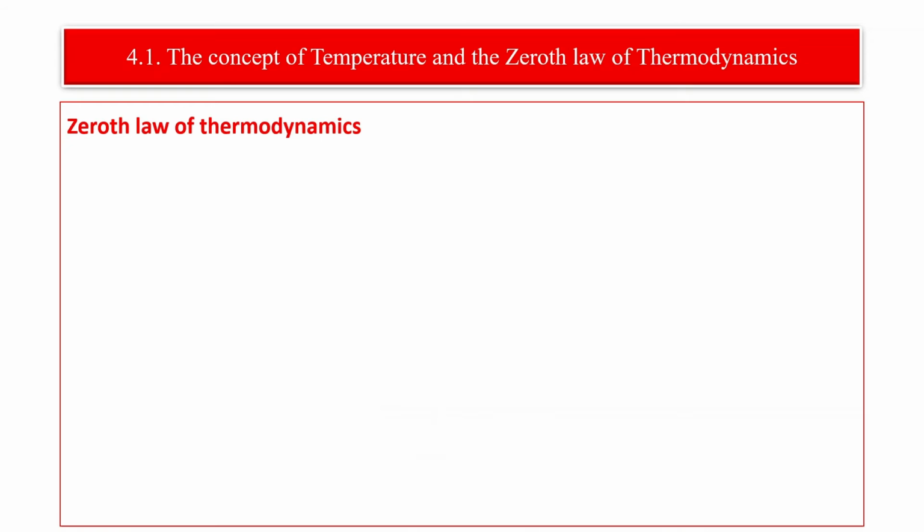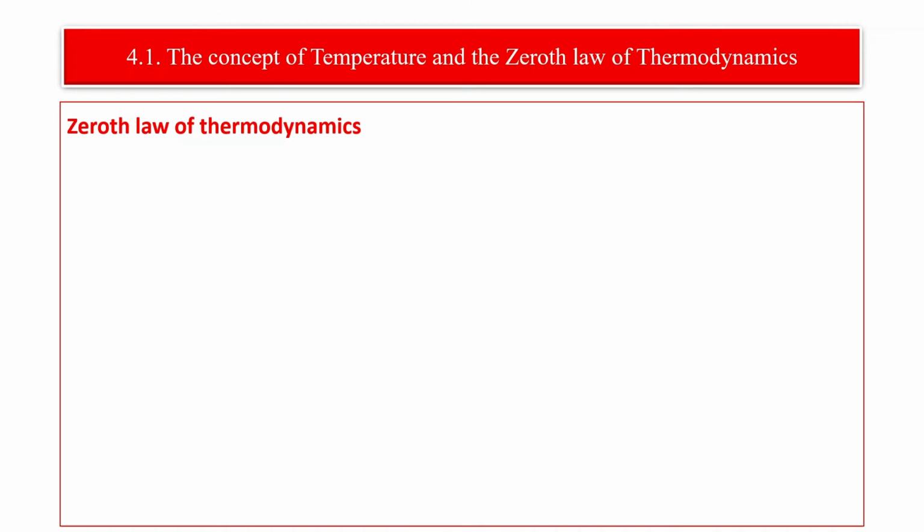The other one is the Zeroth law of thermodynamics. Whenever we talk about the laws of thermodynamics, like the Zeroth law, first law, second law, and third law, here we have to consider the important Zeroth law of thermodynamics. Whenever we talk about the Zeroth law, we have to see system A, system B, and system C. One of the systems can be considered as a thermometer.